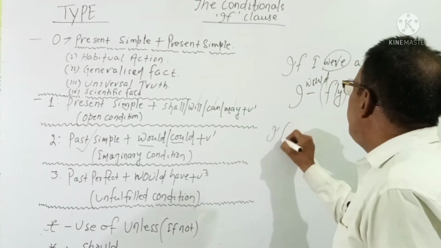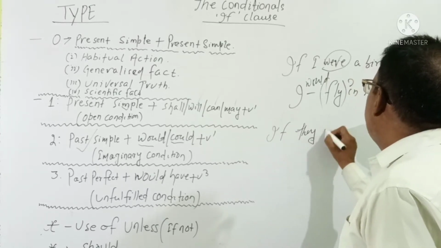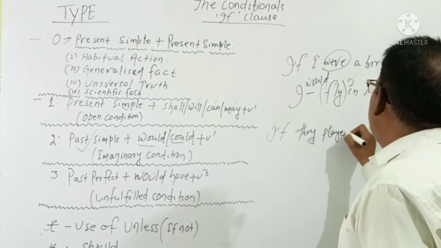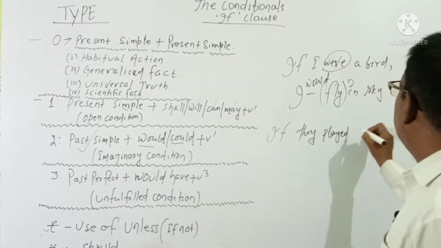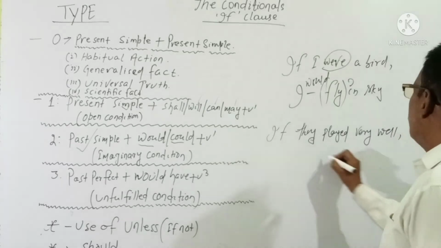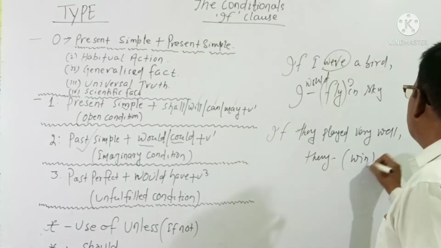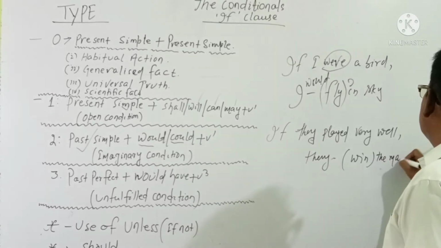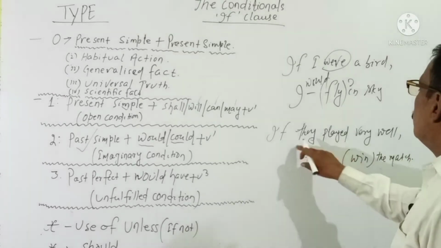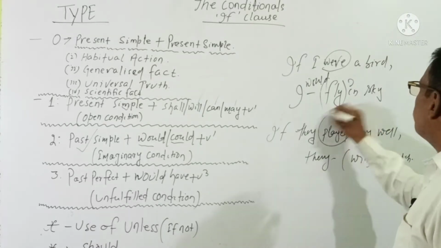Similarly, if they played very well, they would win the match. If they played very well, they would win the match. You know, this is past simple.